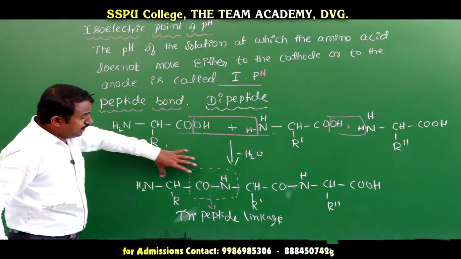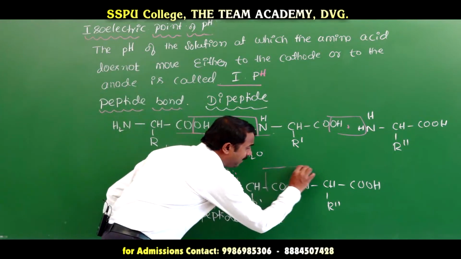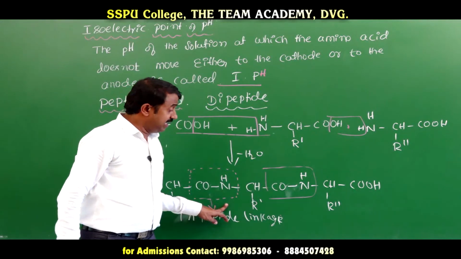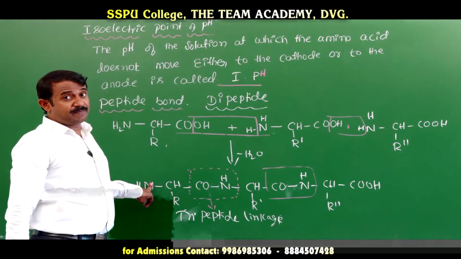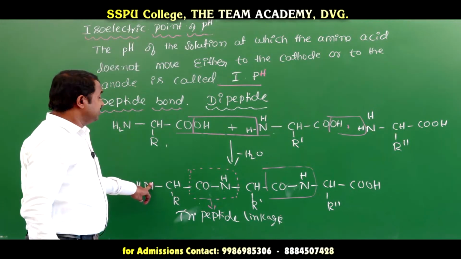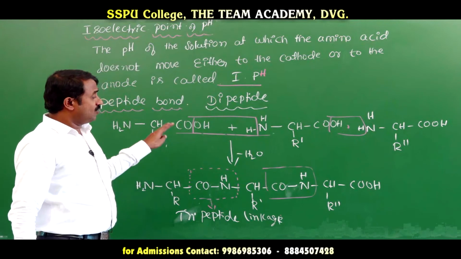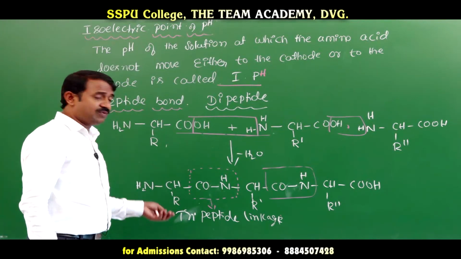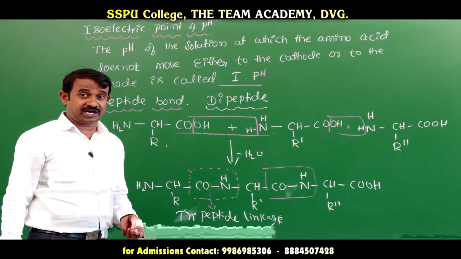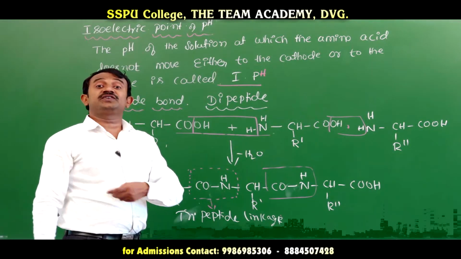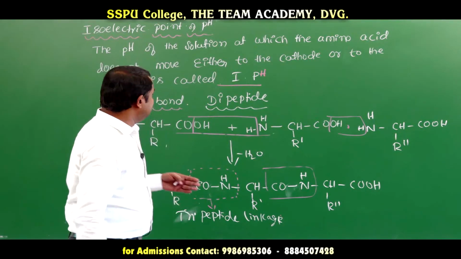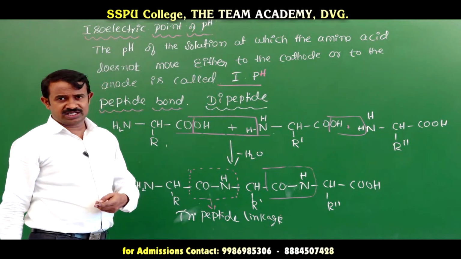A tripeptide contains how many peptide bonds? 2 peptide bonds. In examination they will ask, for a pentapeptide, how many peptide bonds? 4 peptide bonds. These are the questions that arise: what is a dipeptide, write the equation, or how many peptide bonds are there in a tripeptide or pentapeptide? Insulin contains 51 amino acids. These are the peptide bond and dipeptide.